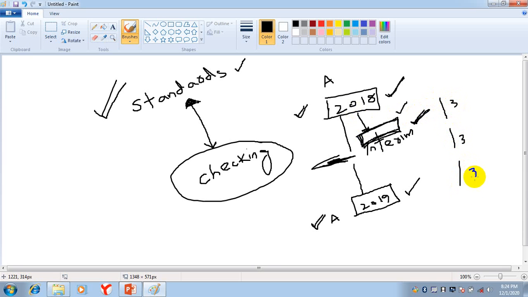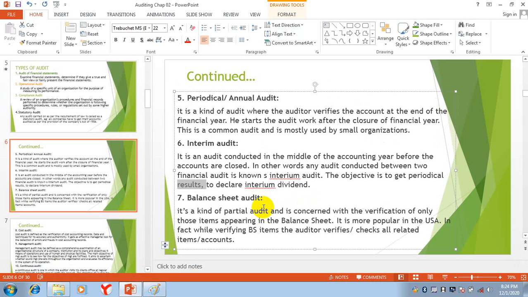They want to get some periodical results. So this type of audit is called interim audit. Or after 6 months, the company wants to check their performance, whether the objectives are achieved or not. So then they are checking this. The auditor is coming and performing an audit. So this is called interim audit.